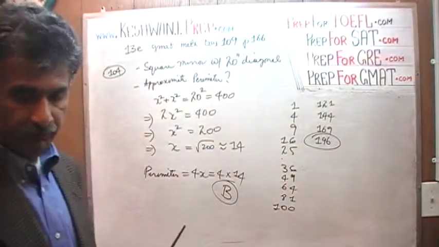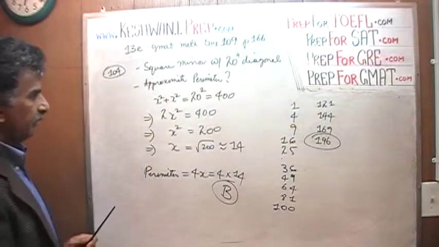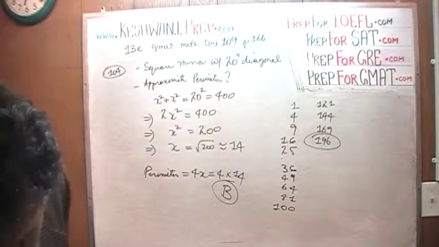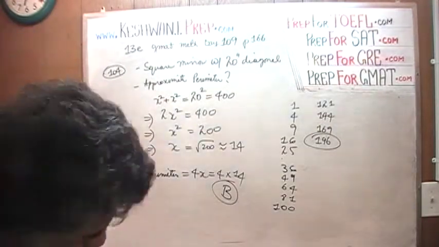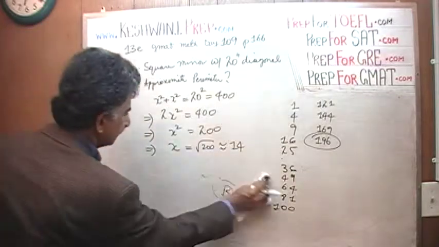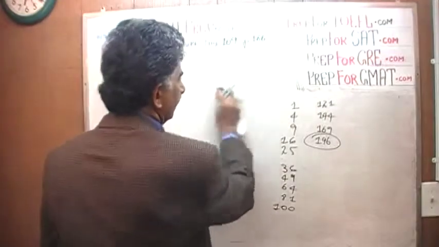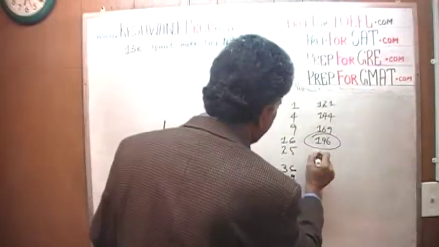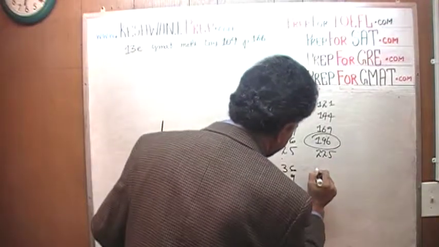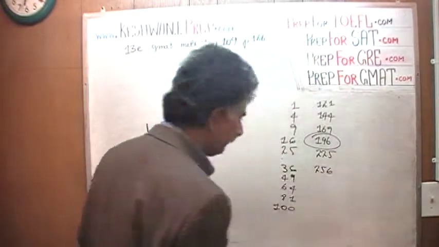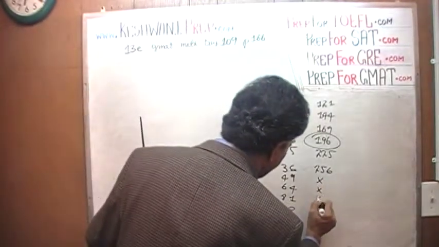Let's do the next one, shall we? We're done with this particular problem. Let's finish this up. 15 squared is 225, 16 squared is 256. 17, 18, and 19 are not something that appears in the exam very often.